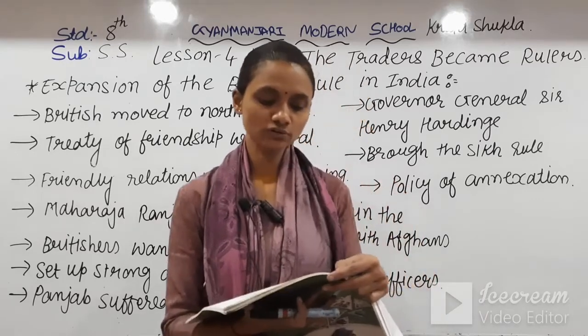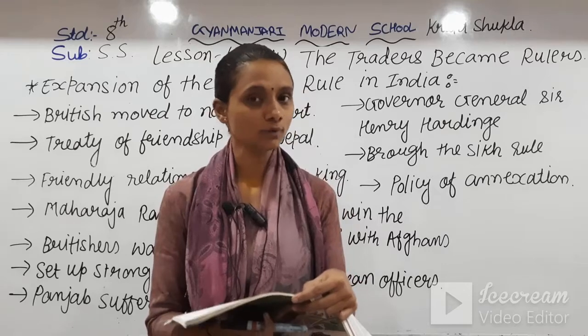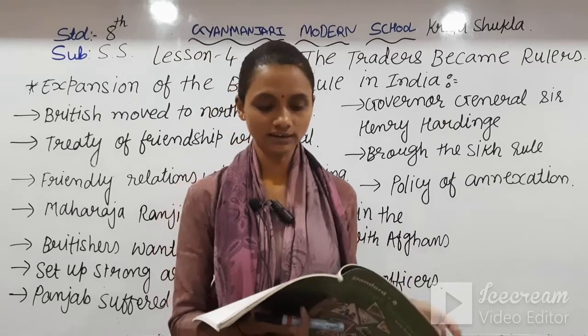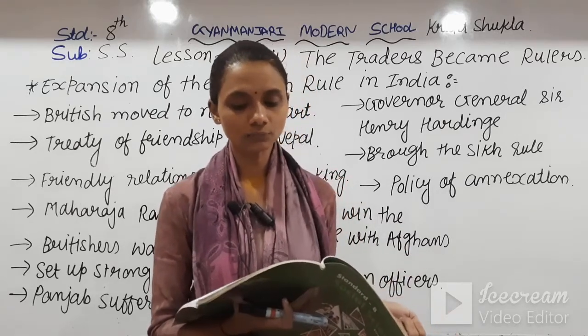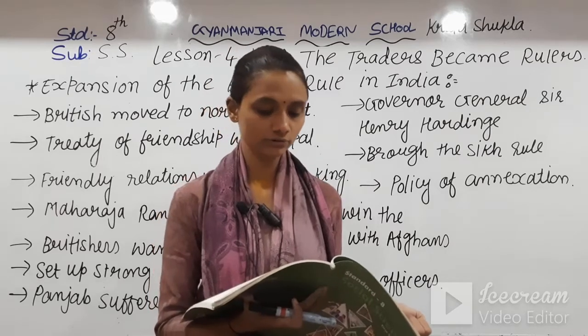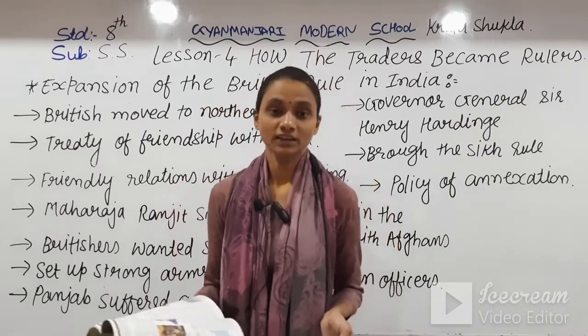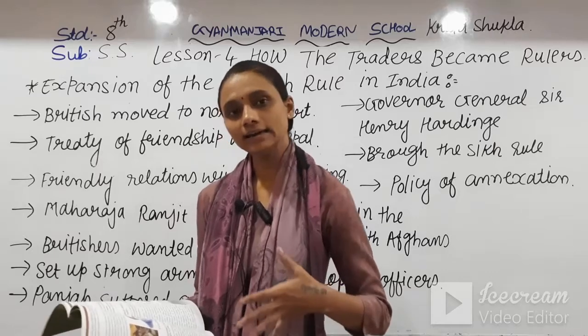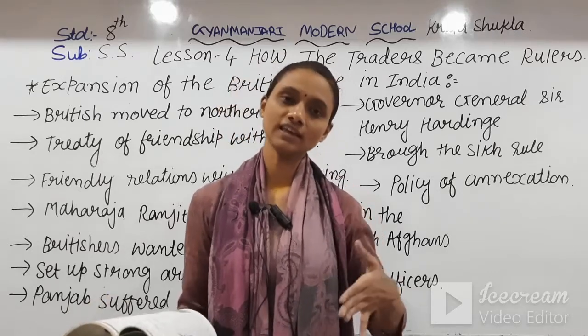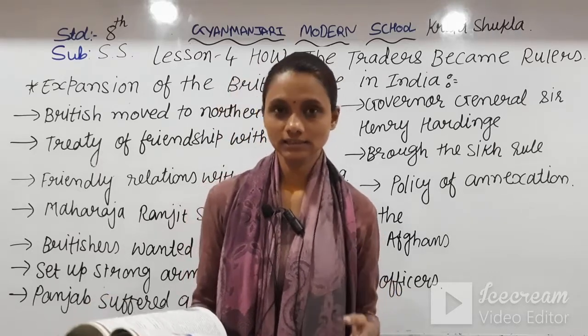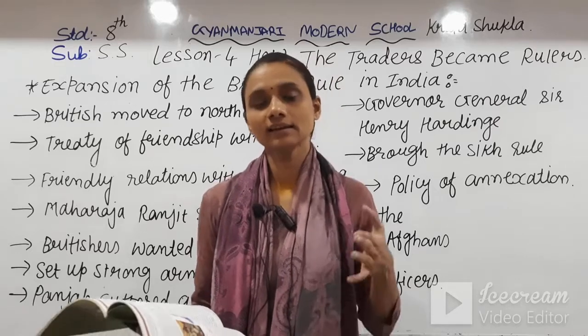Ranjit Singh was a strong ruler of that time. He had set up a strong army with the help of European officers for the protection of his state, as he got the hint that the Britishers would come to his state and seize it.